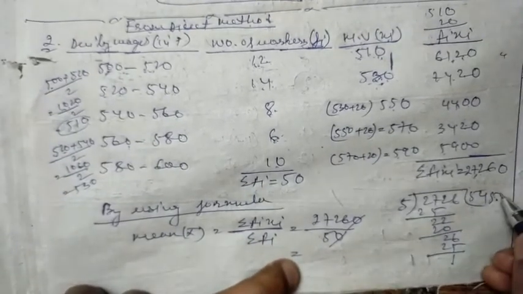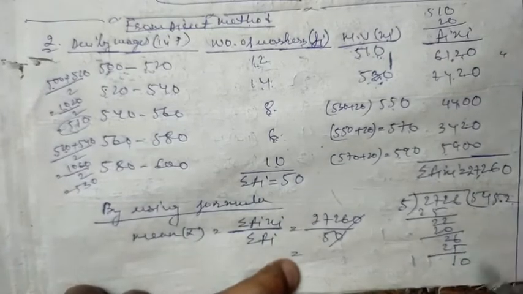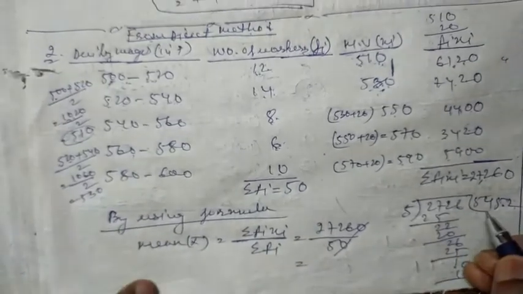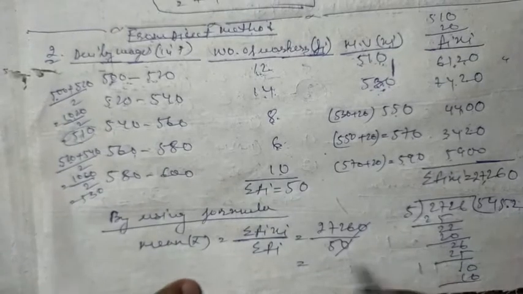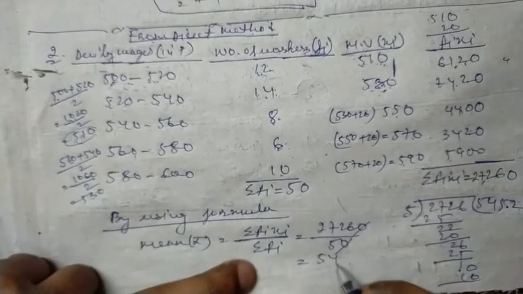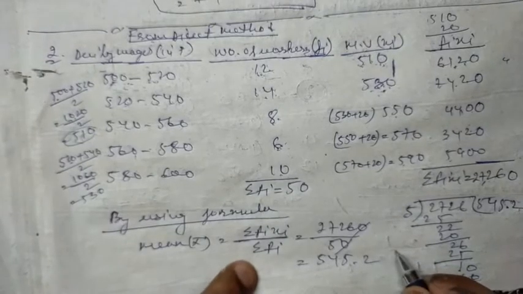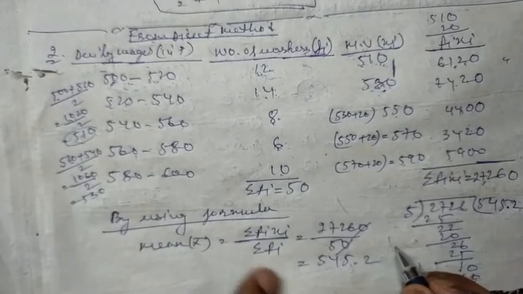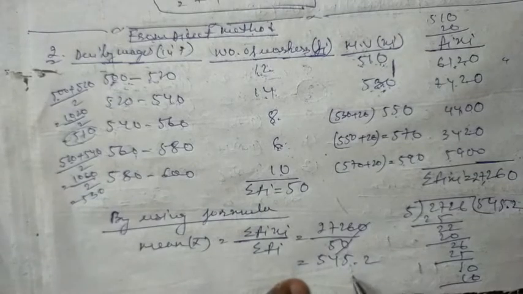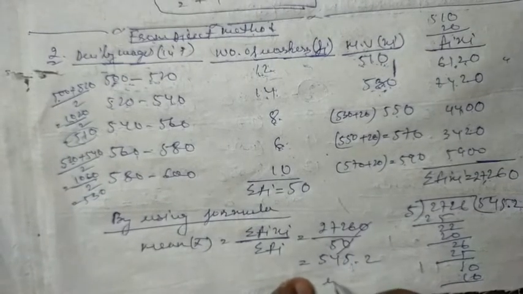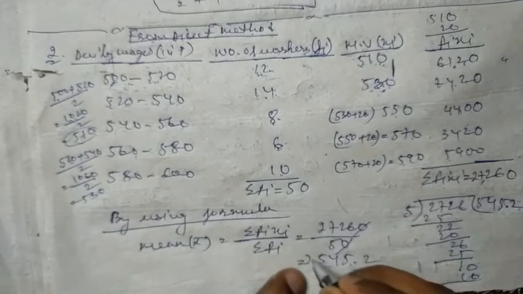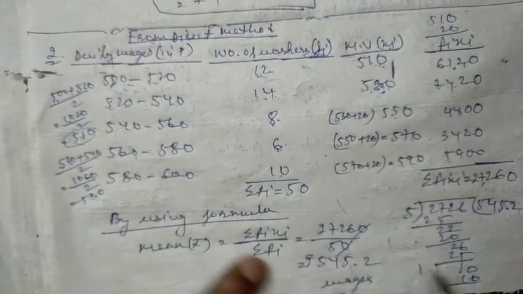So 5 twos are 10. So 545.2 is the mean daily wages, in rupees. Okay, this is our answer.